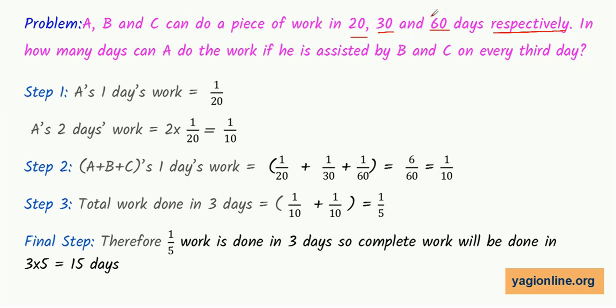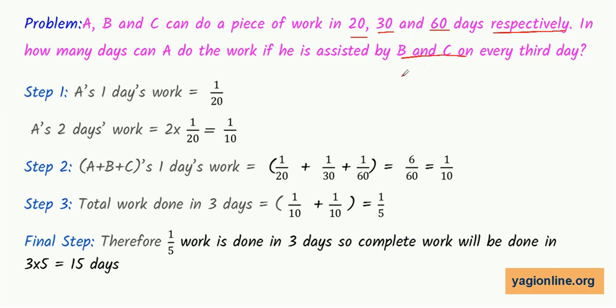Worker C is the worst worker in this case. So now in what way are they doing it? Let's see. In how many days can A do the work if he is assisted by B and C on every third day? So work is actually being done by A only, but in what way? First day A is doing, second day A is doing, third day B and C are helping A. That means on the third day A, B and C, all three are doing the work.